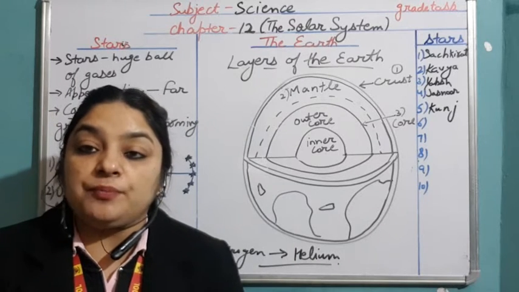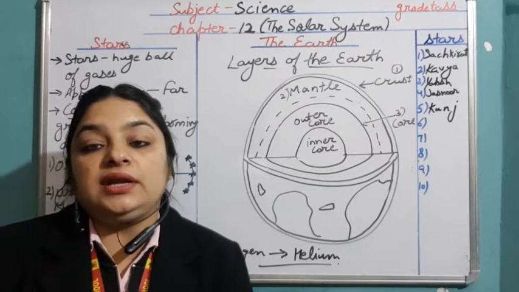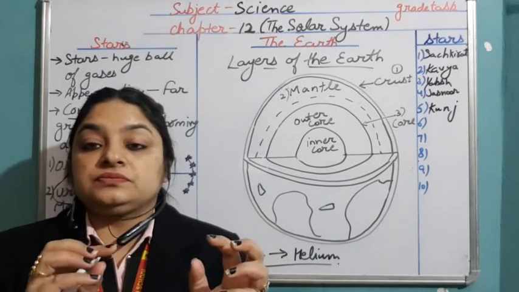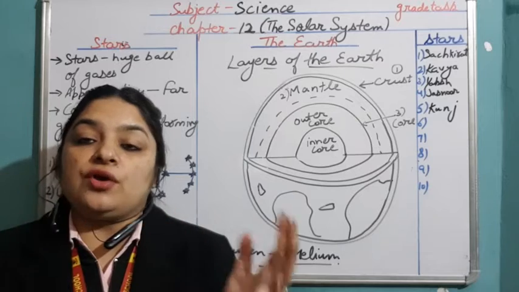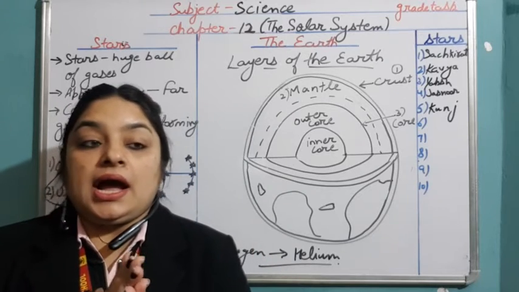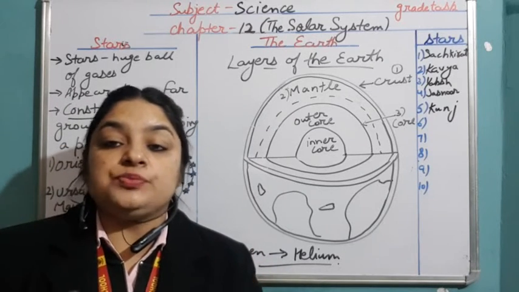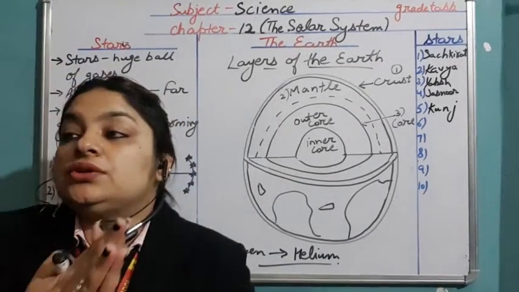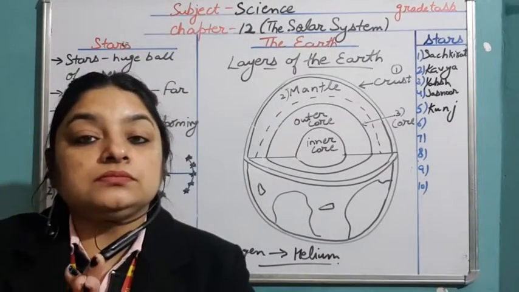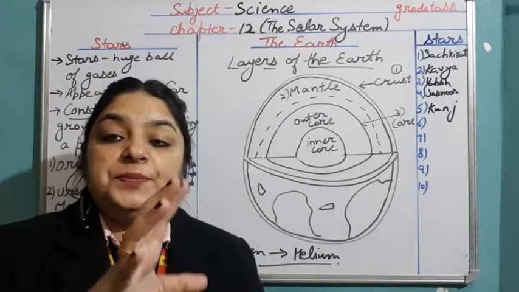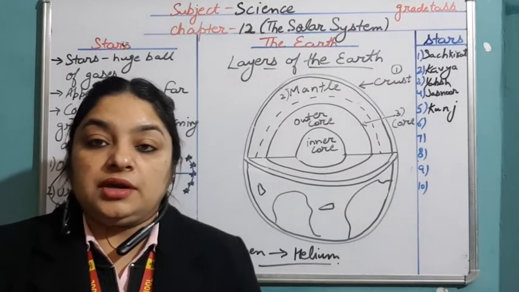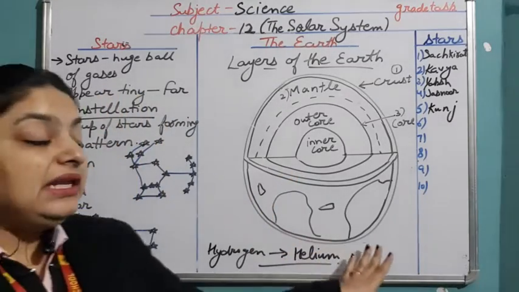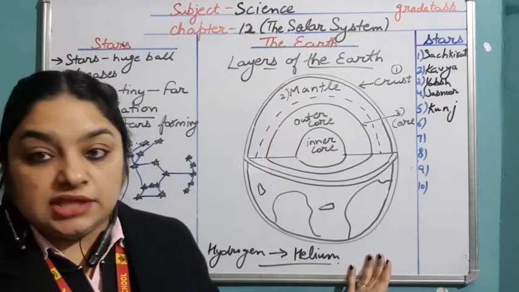So scientists believe that when the Earth was born, at that time it was a huge ball of hot burning gases only. And as it was continuously spinning, meaning it was continuously moving, right? As it spun, the outer part of the earth became cool and hard also. So there are three layers of the earth. That is what scientists believe.